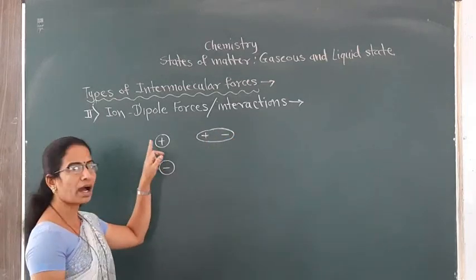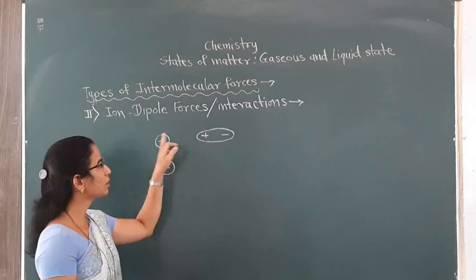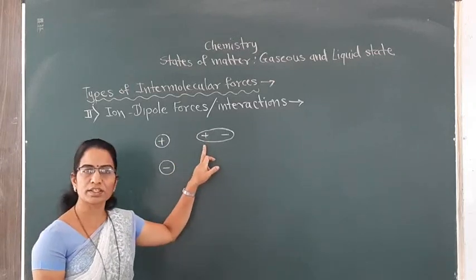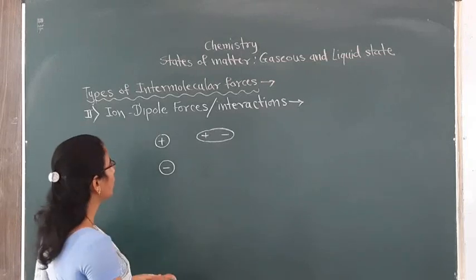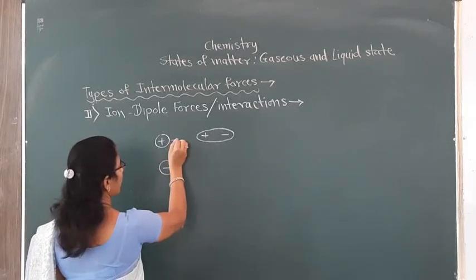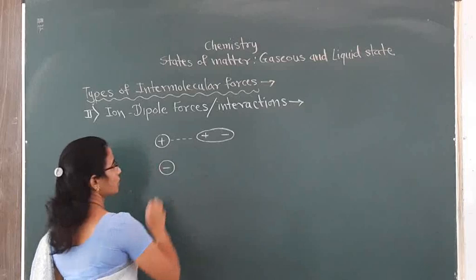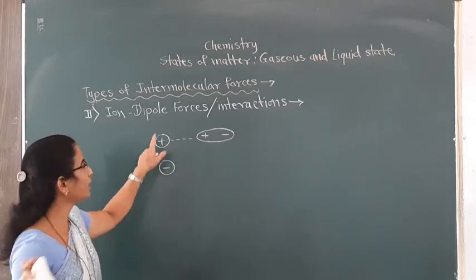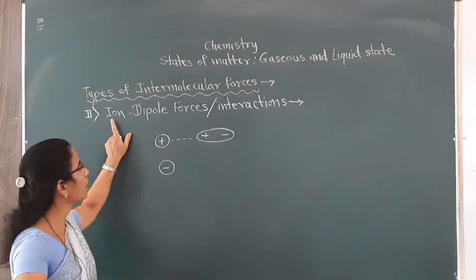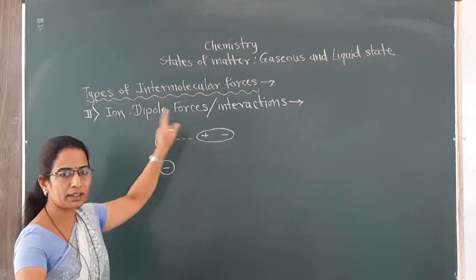When the ion is neighboring such a polar molecule, an electrostatic force of attraction arises between them, and that interaction is called ion dipole interaction.